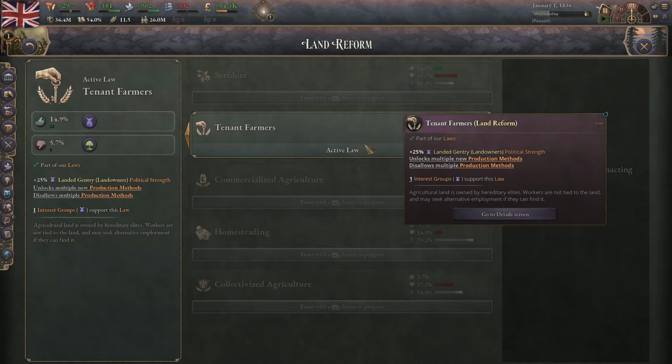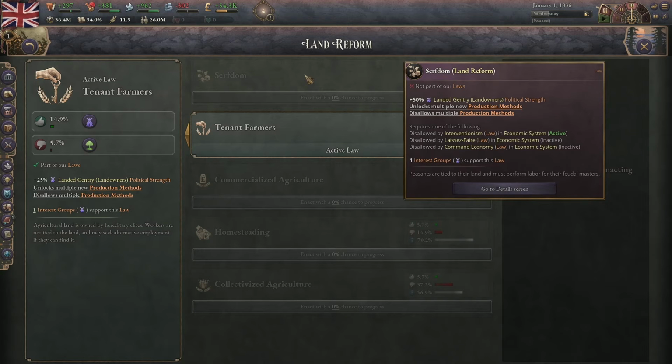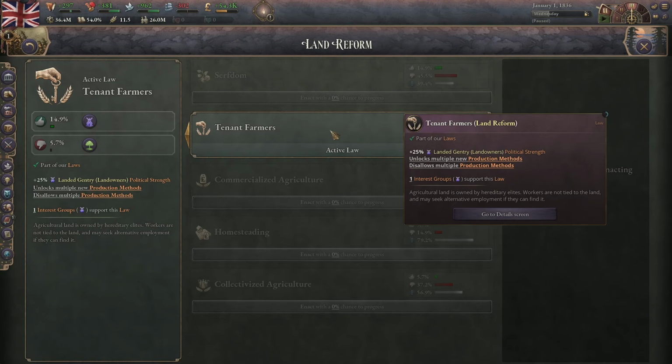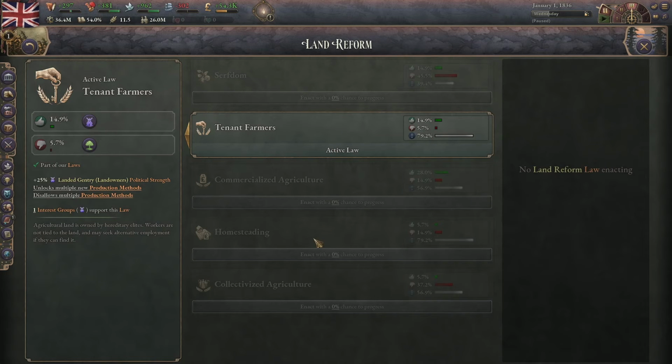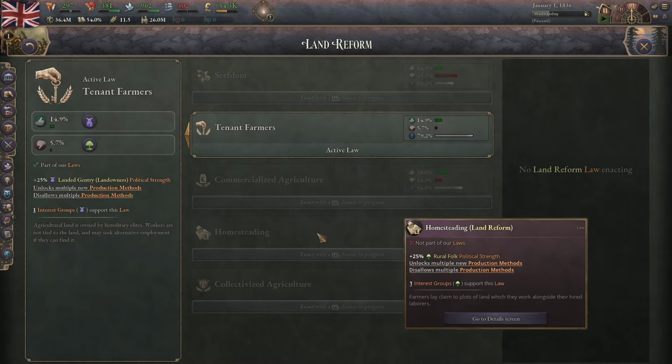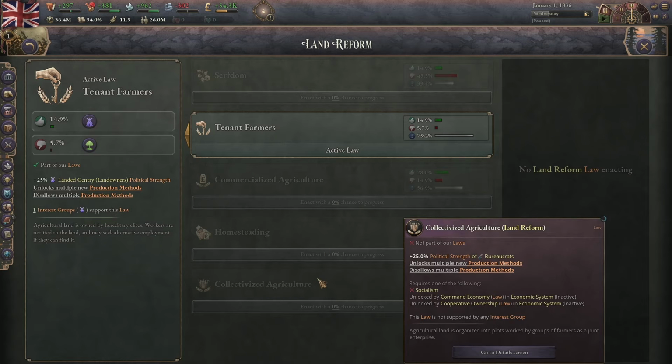What all these do is they disallow or allow certain production methods and increase the political strength of certain interest groups. Serfdom gives the landowners more political strength. Tenant farmers gives the landowners more political strength. Commercialized agriculture does nothing. Homesteading gives the rural folk political strength, and collectivized agriculture gives bureaucrats strength. You can only have this if you have a command economy or cooperative ownership.